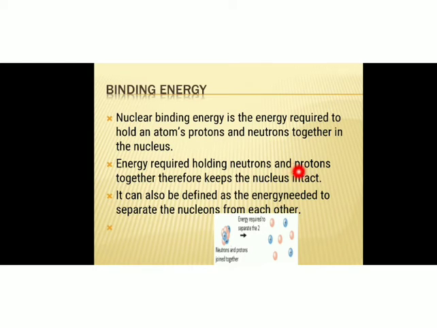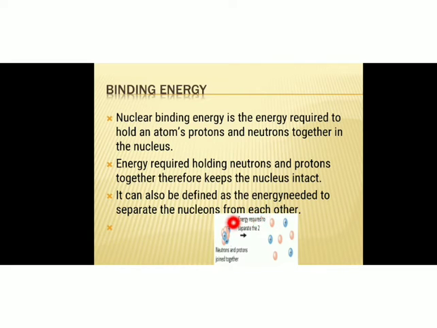The energy required to hold neutrons and protons together keeps the nucleus intact. It can also be defined as the energy needed to separate the nucleons from each other. In order to separate the nucleons, some amount of energy is required, and that energy can also be defined as binding energy. So binding energy is the energy required to keep the nucleons together, and at the same time it is also the energy required to separate the nucleons from each other.